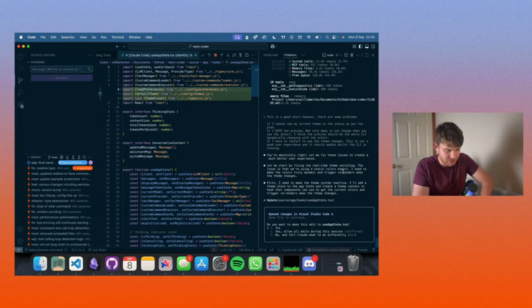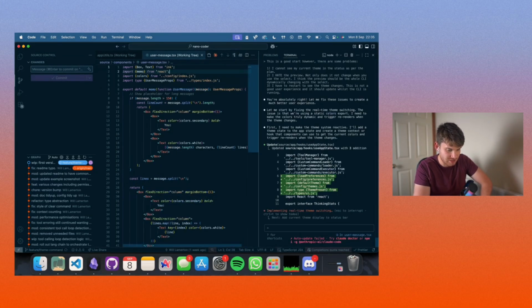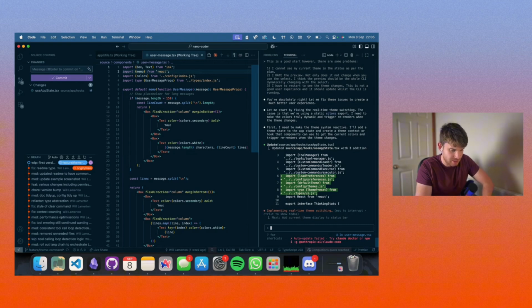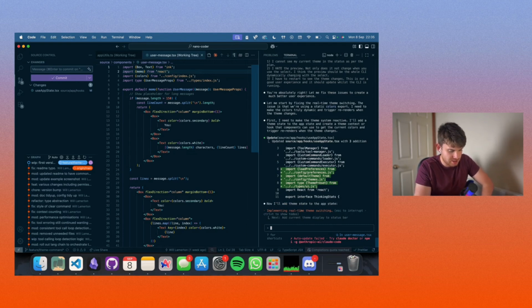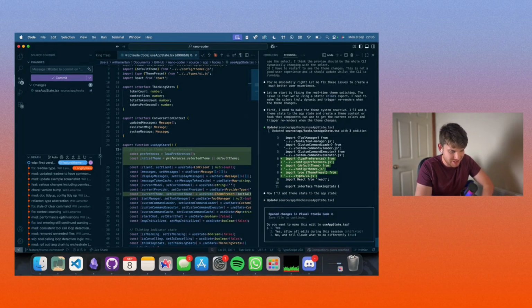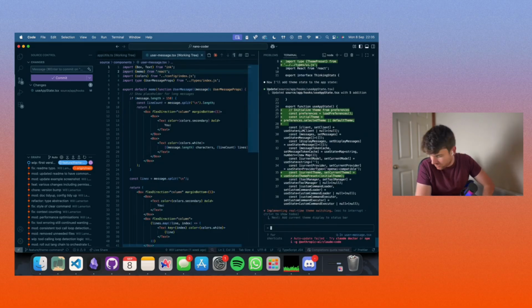Let's start by fixing the real-time theme switching. The issue is that we're using static colors export. I need to make the colors truly dynamic and trigger re-renders when we make theme changes. The word re-render gives me some PTSD. Ink doesn't play very nicely with re-rendering. It can cause a janky experience. But we'll just run with it.